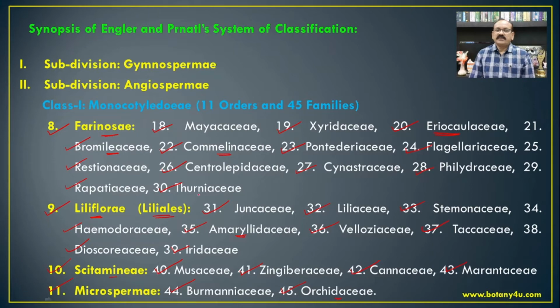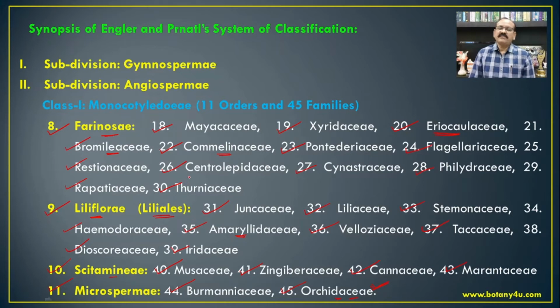Orchids, that is Vanda, then Habenaria, are the most common species found everywhere from the family Orchidaceae. In this classification of the monocotyledons, out of a total of 45 families, the Orchidaceae is placed at the end. This means Engler and Prantl considered the Orchidaceae as the most advanced family.